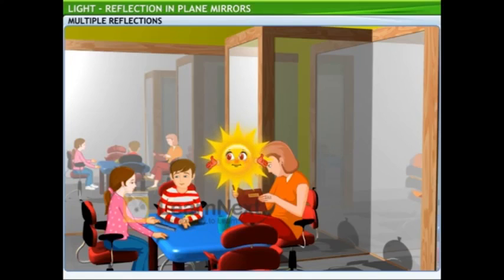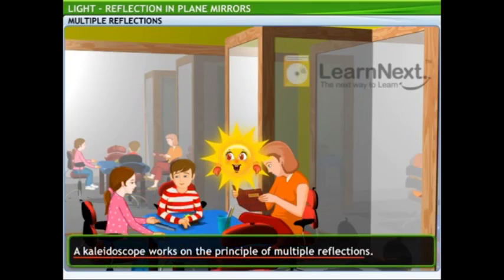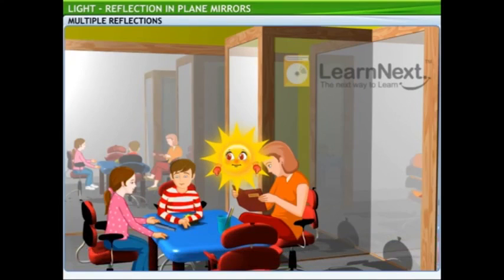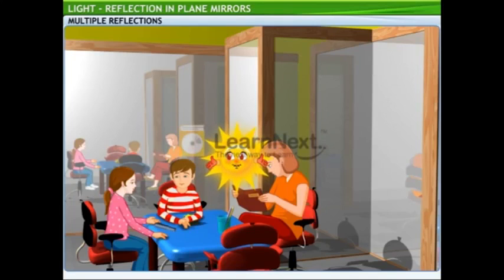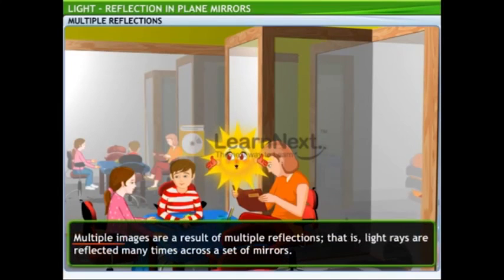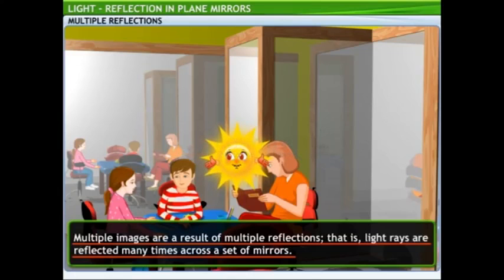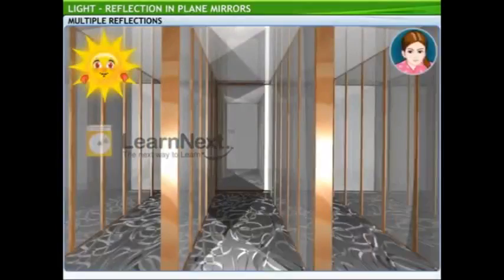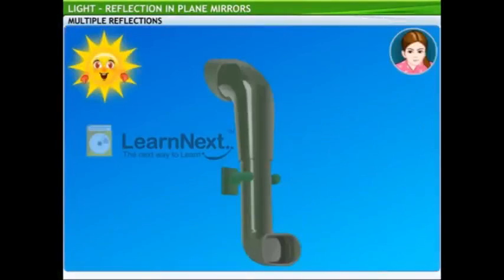Well, yes. But a kaleidoscope goes a step further. It works on the principle of multiple reflections. Oh, how's that? Well, you can see innumerable reflections of yourself in these mirrored walls, right? A kaleidoscope utilizes the same phenomenon. Multiple images are a result of multiple reflections. That is, light rays are reflected many times across a set of mirrors. Some other examples of multiple reflections are found in mirror maze, saloon, periscope.